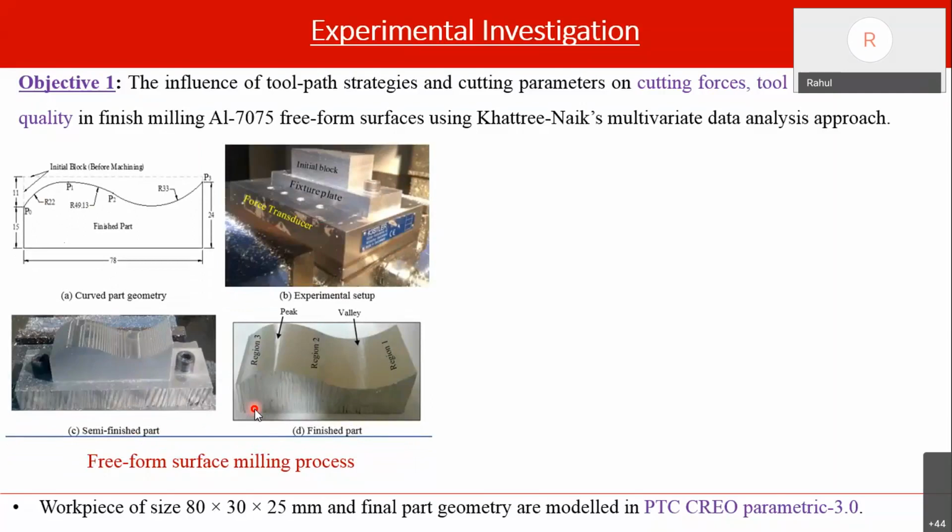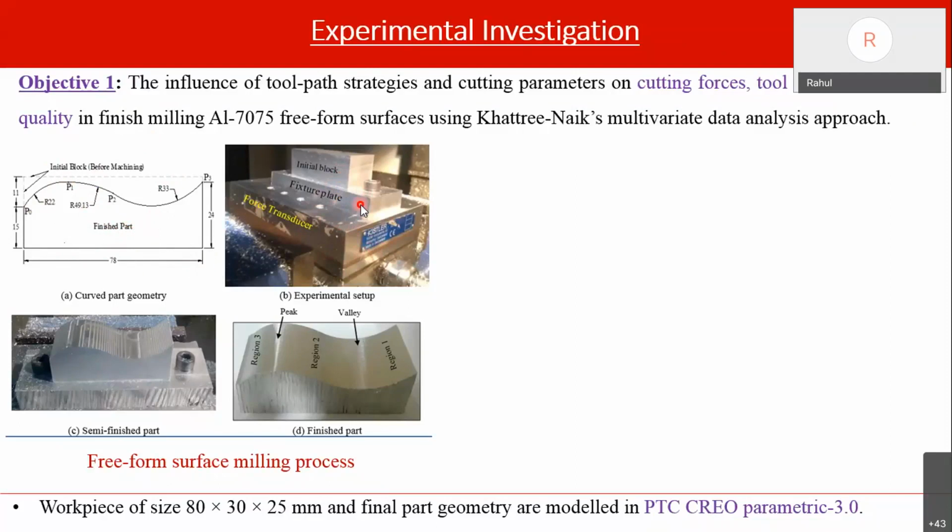So these are the basic steps involved in the freeform surface milling process. Here we have this curved geometry. As I have said, a freeform surface, theoretically, is one where the dimensions are changing in all three directions, along all three principal axes. That is a freeform surface or curved geometry. This is the basic geometry, and this is the setup wherein the initial block is fixed on the force transducer or dynamometer using a fixture plate.